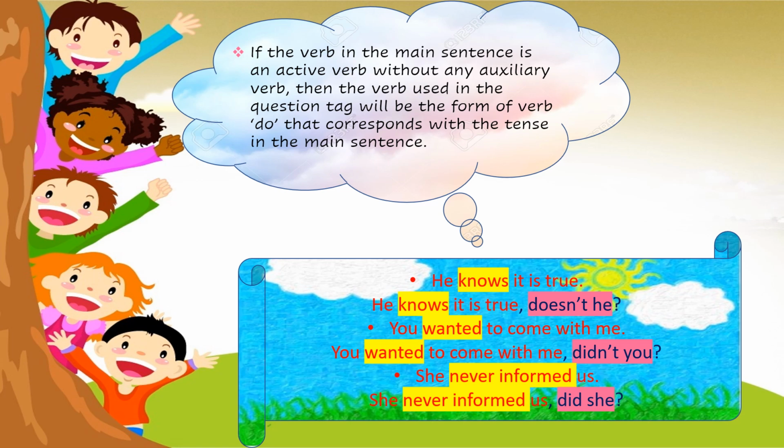You wanted to come with me. Wanted is past. Past tense means we can use did here. So you wanted to come with me is a positive statement. So the question tag will be negative. That is didn't you. So you wanted to come with me, comma, didn't you, question mark. Didn't means did not. Always remember this: didn't, doesn't, weren't. Always n apostrophe t is not. Okay. She never informed us. She never informed us, comma, it's again past tense. So did she. Understood?